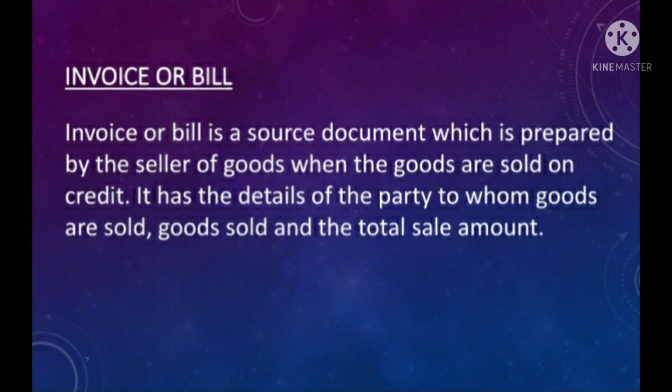Another most common voucher is the invoice or bill. An invoice or bill is prepared by the seller when the goods are sold on credit. It also has the details of the party to whom goods are sold, goods sold and the total sale amount. The original copy of the sales invoice is sent to the purchaser and a duplicate copy is retained as an evidence of the sales for recording it in the books of account and for future reference. For a purchaser, credit purchases are evidenced by the bill received from the supplier. A specimen of this invoice or bill you can see at page number 7.2 of your accountancy book.